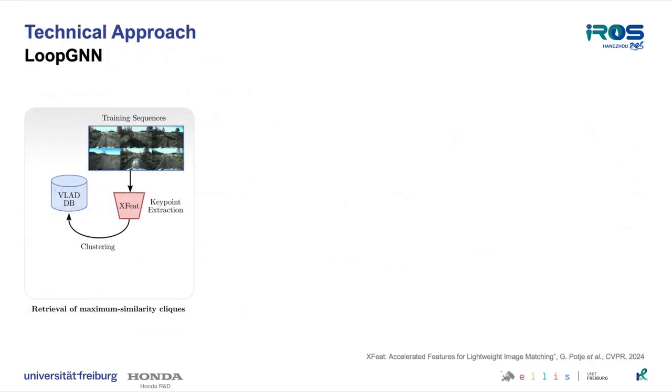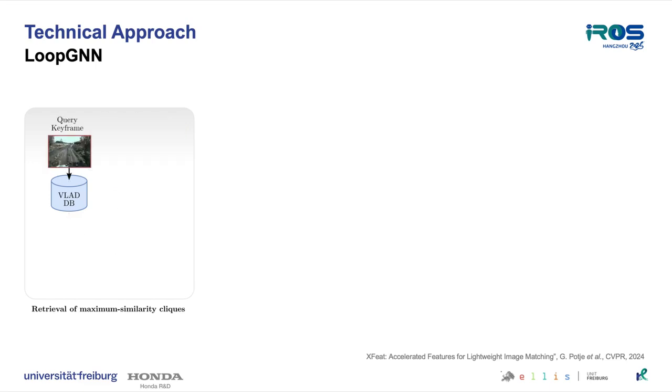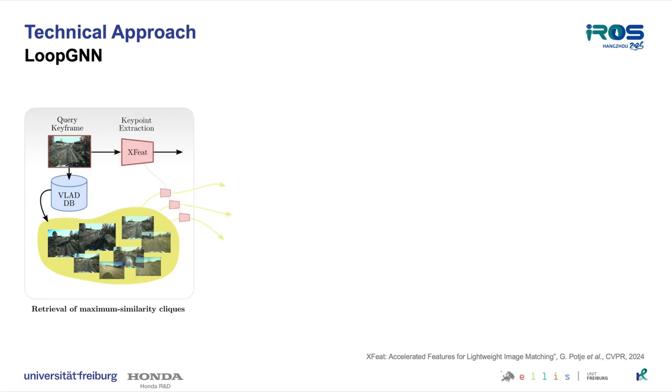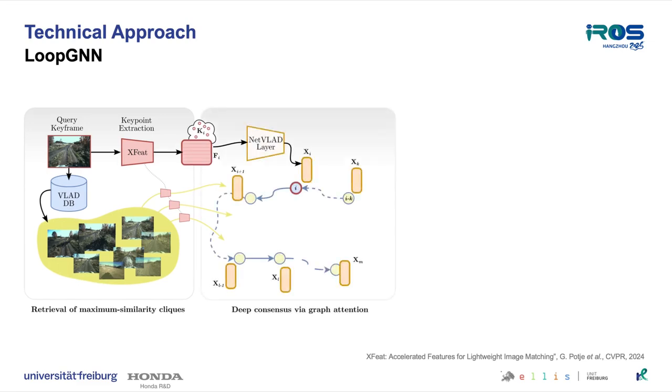In our approach, we first obtain keypoints and descriptors for all camera images on the training set in order to fit a VLAD-based place recognition database. During inference, we obtain a query frame and retrieve a set of closest frames using the VLAD-based global image descriptors. Given a set of keypoints across all camera images, we craft a keypoint descriptor matrix that is fed through a NetVLAD layer in order to produce preliminary node embeddings for each keyframe extracted along a robot trajectory.